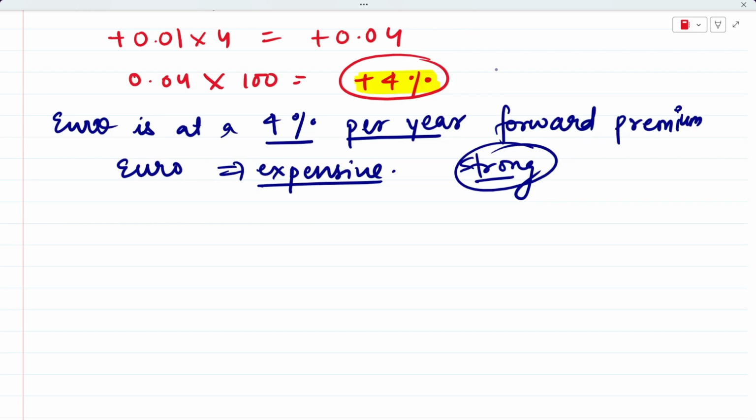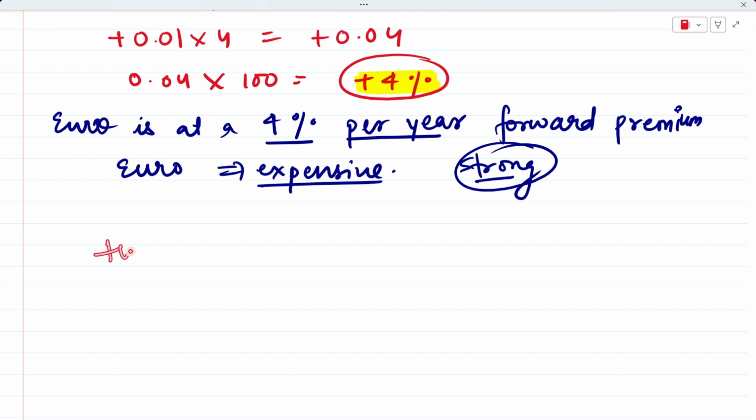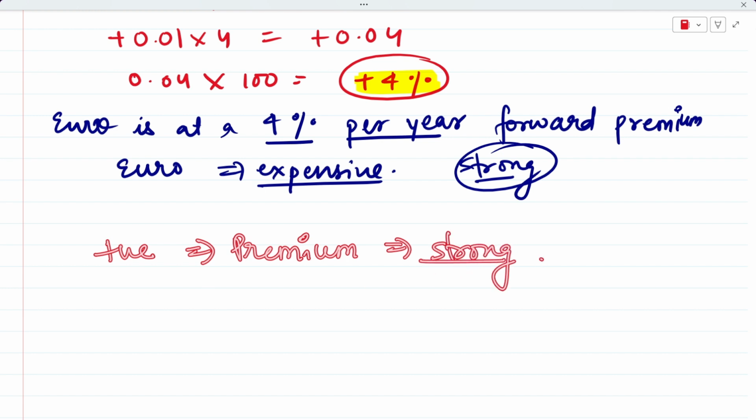So one simple shortcut for you to remember is, if you're getting a negative value, this means that the foreign currency is discounted, which means the currency is going to become weak. The second thing that you have to remember is that if you're getting a positive value, this means that the currency is at a premium rate, and it is expected to become stronger in the coming future. So this is the trick to remember.